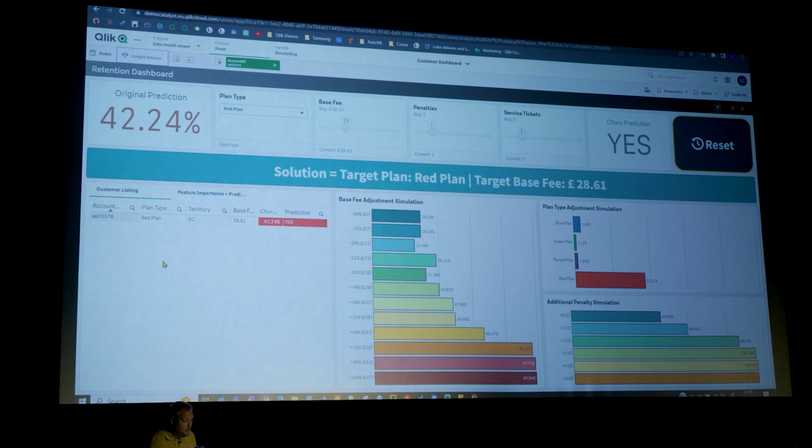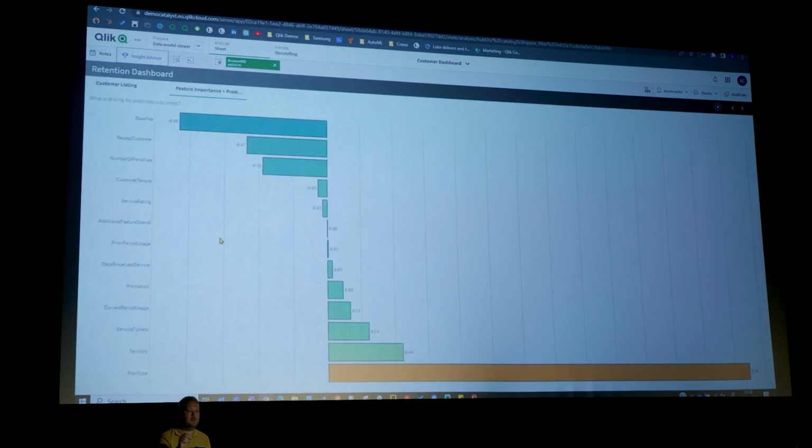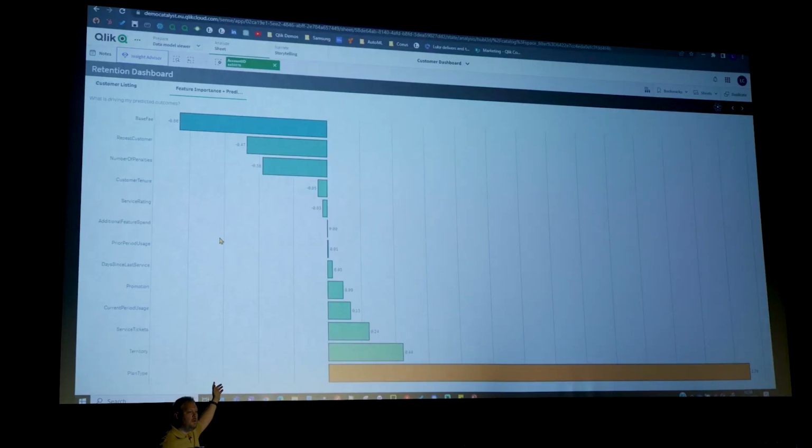And I actually now look at the SHAP importance. So if I expand out this bar chart here, again, this is the explainability piece. This is the key part. What is driving that customer to leave? Well, it's plan type, 100%. They don't like the plan they're on. But look at the other side, at the top of the chart. The base fee is a positive for them. It's nothing to do with the price that they're paying. They're just really annoyed with the plan that they're on.